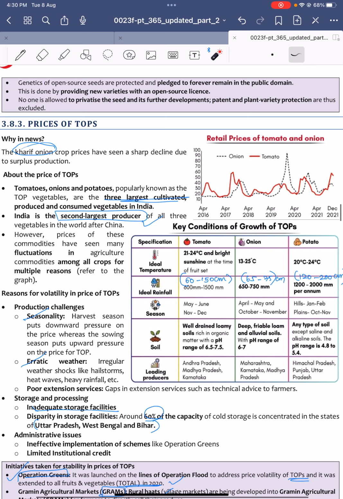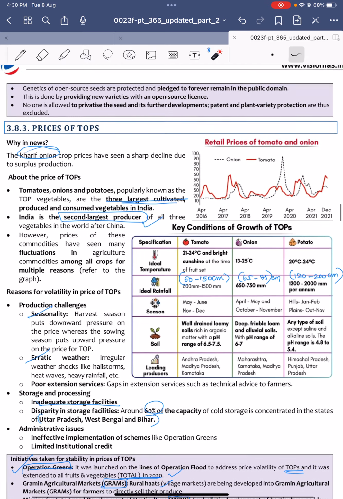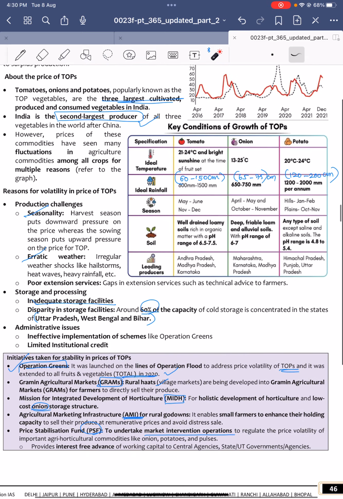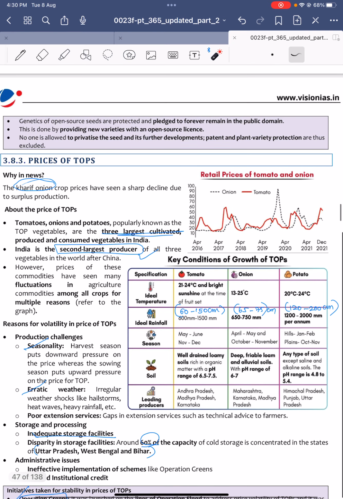Next, price of TOP, which is nothing but tomato, onion and potato. This TOP was introduced under Operation Greens, and it was made TOTAL in the year 2022 by extending to all fruits and vegetables. India is the second largest producer of all these 3 vegetables, which are the most cultivated, produced and consumed vegetables in India.